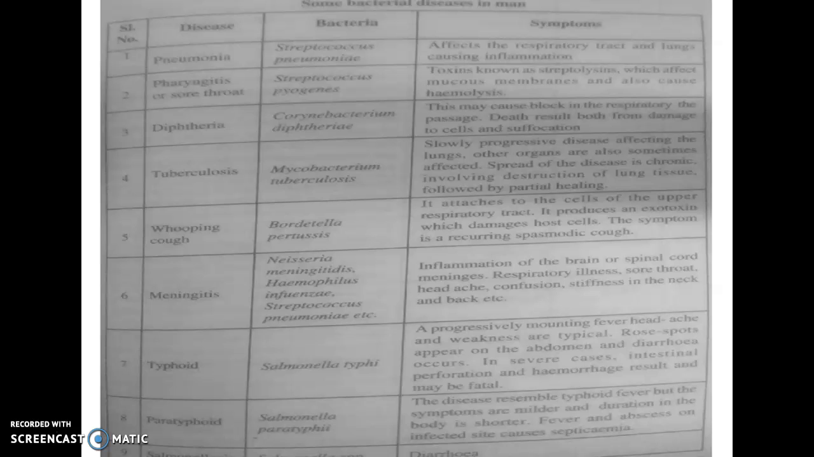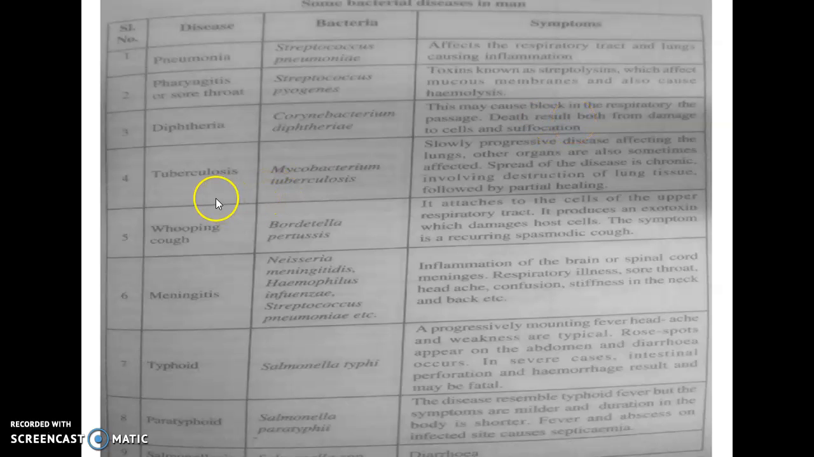Then there is the diphtheria toxin. Diphtheria is caused by the bacterium Corynebacterium diphtheriae, and it generally causes a block in the respiratory passage, so that death may occur both from damaged cells and by means of suffocation.